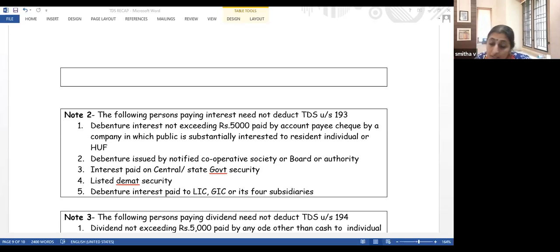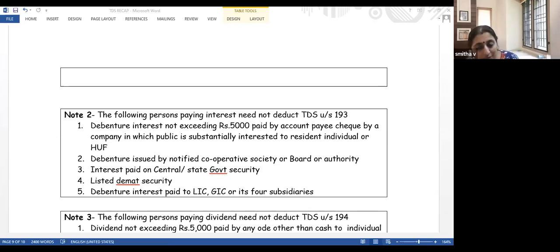There is another interest also, which is called 234A interest. But 234A interest is nothing connected to advance tax. It is the interest which we have to pay if there is a delay in filing return of income. Generally we have to file a return on 31st July. But if we are filing only in September, there is 2 months delay, then we have to pay an extra interest for 2 months.